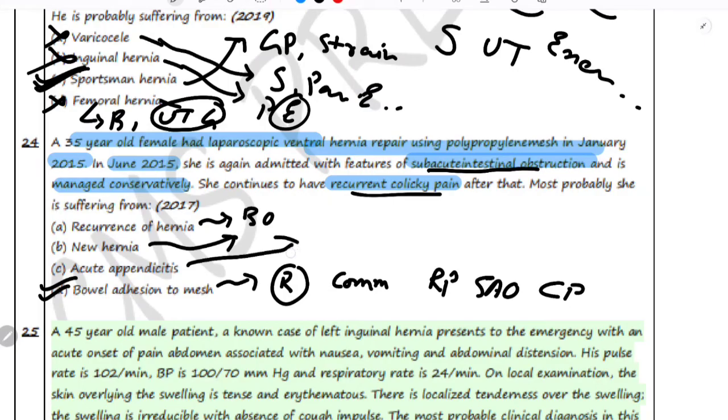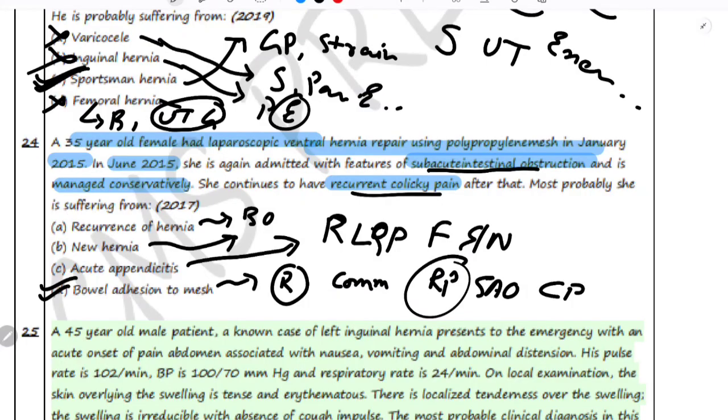Acute appendicitis, now this one can be confused, but this typically presents with right lower quadrant pain, and associated with fever and nausea, not with recurrent colicky pain and obstruction. So this one is ruled out on the basis of symptoms. So the correct answer is bowel adhesion to the mesh.